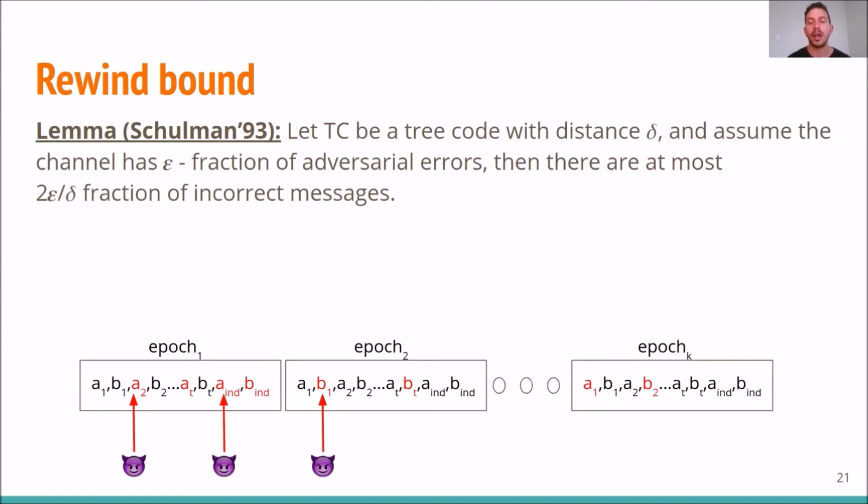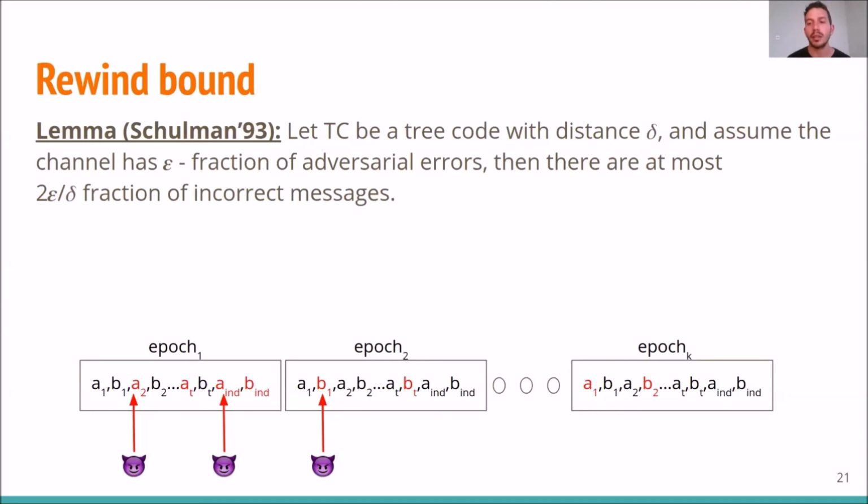Now, recall that our scheme uses the rewind mechanism only if Alice and Bob indicate that something has gone wrong. Since there are not a lot of bad messages, we can bound the number of times the rewind algorithm has been used.